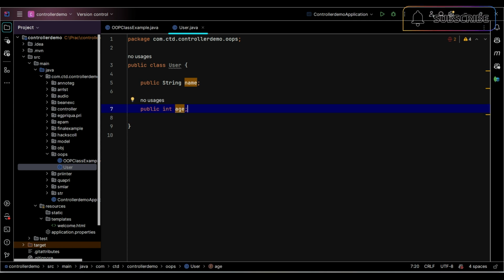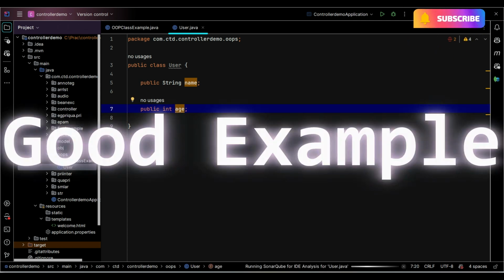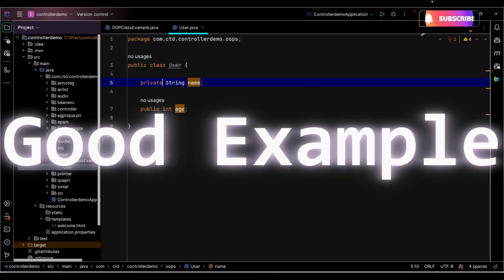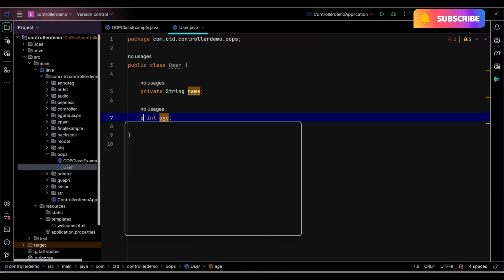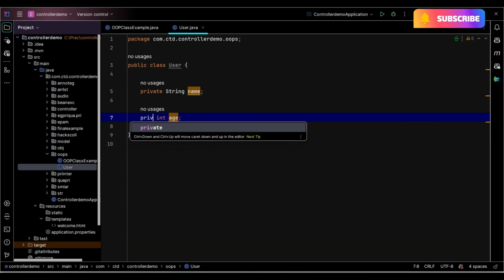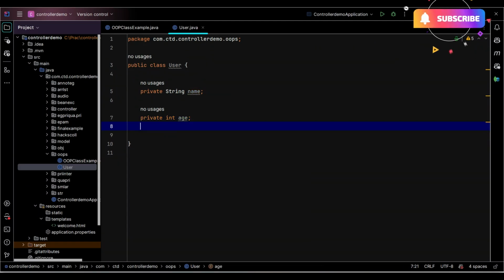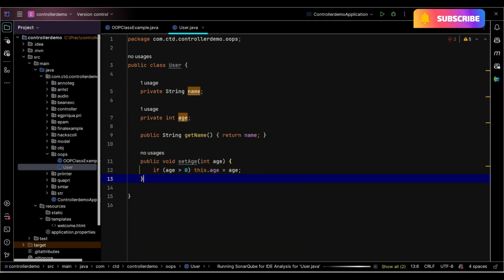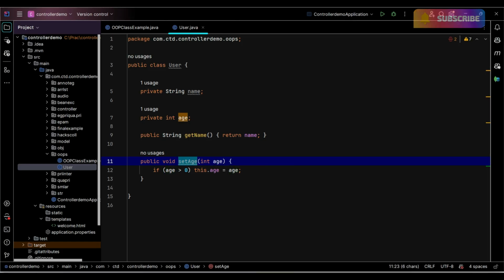Let's look at the good way to write it. In the same class, you mark the fields as private and define the getter and setter, and in the setter you can define some specific logic. In this way you can enforce rules like no negative age. This is very clean, very safe, and an object-oriented design.